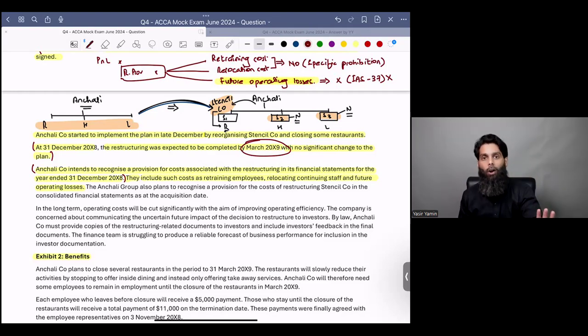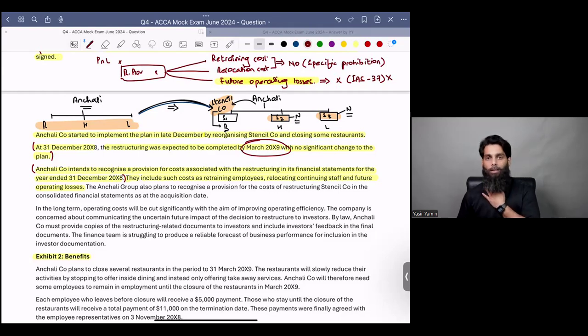Have you read any law during your lifetime up till now that requires an entity to make a loss? Is it mandatory upon an entity to incur an operating loss? Is there a legal requirement to incur a loss? Or is there a constructive requirement to incur a loss? No. The entities are never obliged. They are never mandated to incur a loss. They can always close down their business and not make a loss.